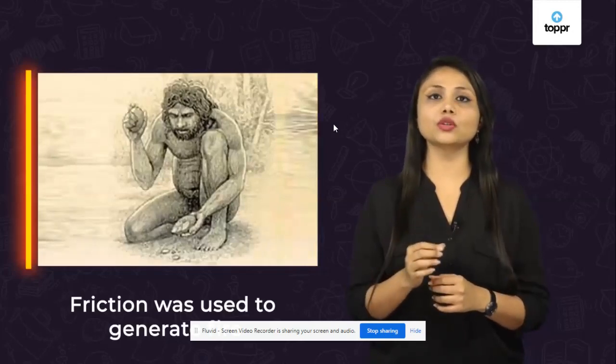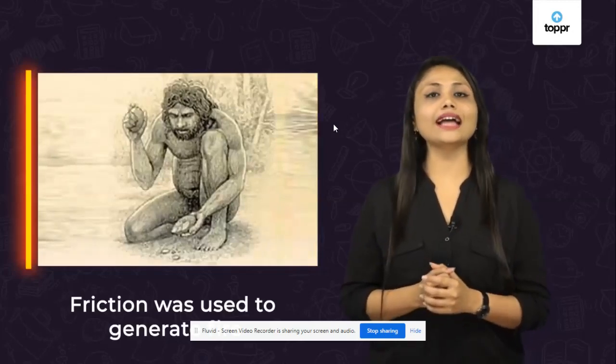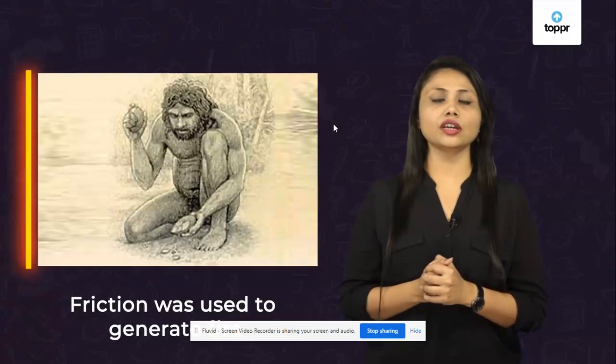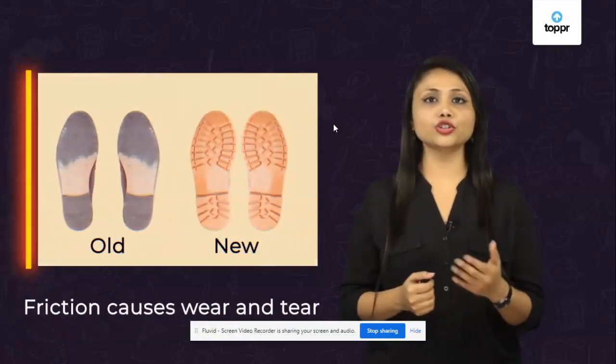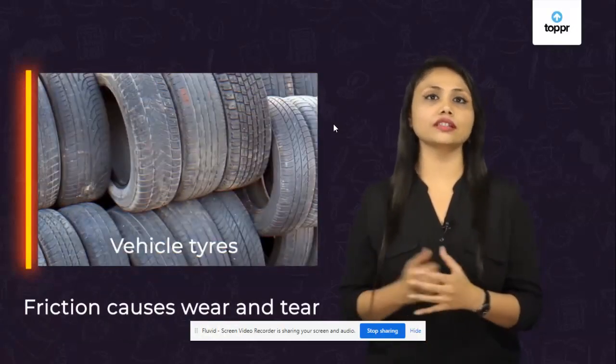In ancient times, people used friction between stones to generate fire. And there are more effects of friction. It causes wear and tear in your shoe soles or in the tires of vehicles.